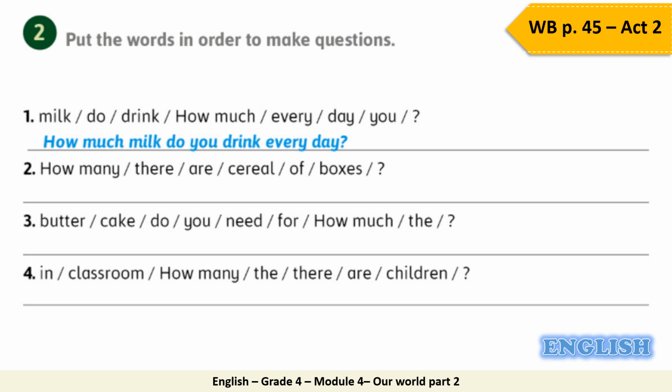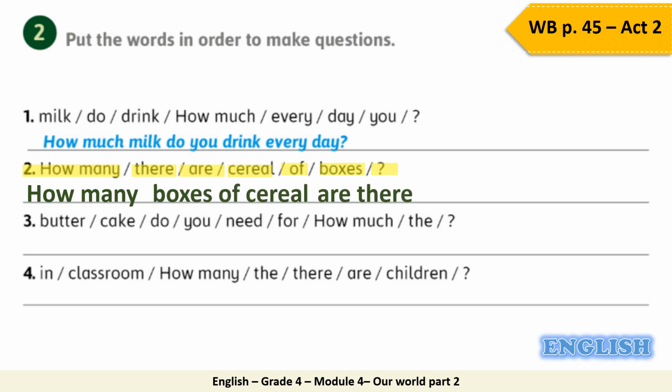Welcome back. Let's check our answers together. Number 2. How many, there are, cereal, of, boxes, and we have question mark. The answer will be how many boxes of cereal are there, and we write question mark at the end. Let's move to number 3.